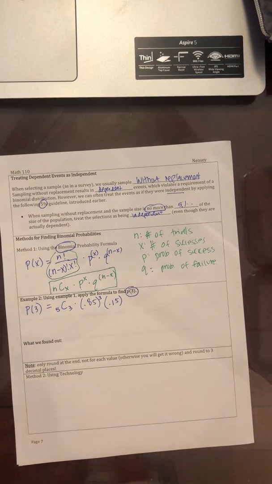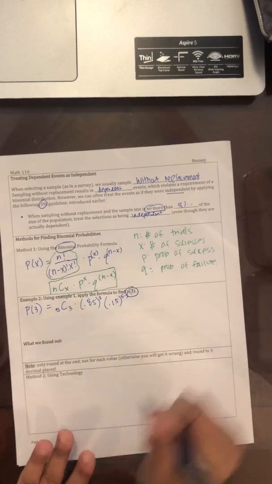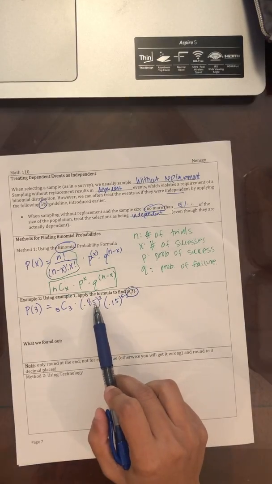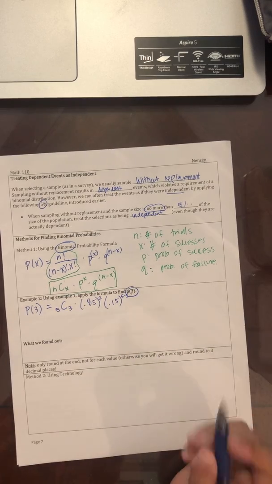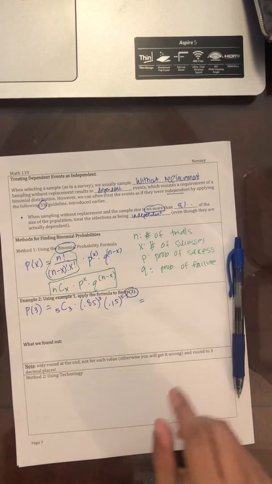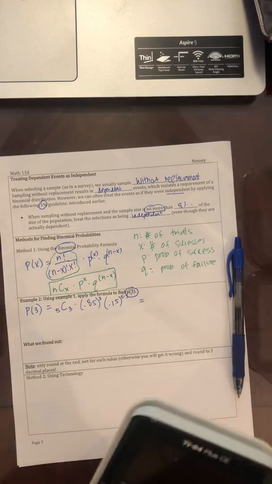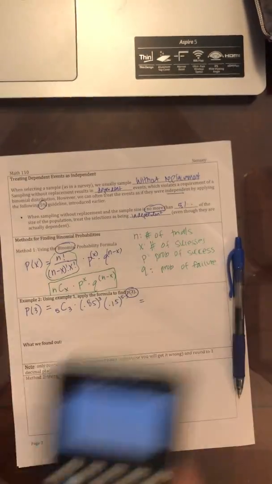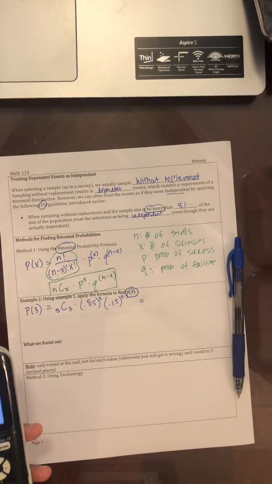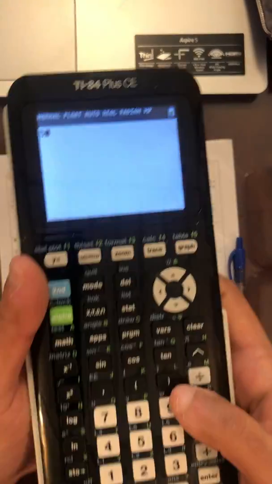And my failure would be 5 minus 3, right? If there's 3 people successes, that means there's 2 people of failures. It can only be one or the other. Now, I'm just going to straight use my calculator. I'm going to round this up. Let me see if I can show you guys what I'm doing. So I'm going to go up a little more.